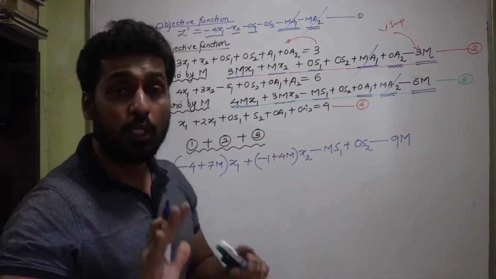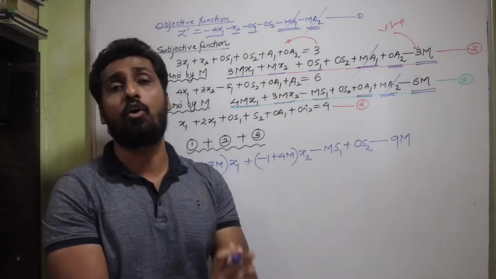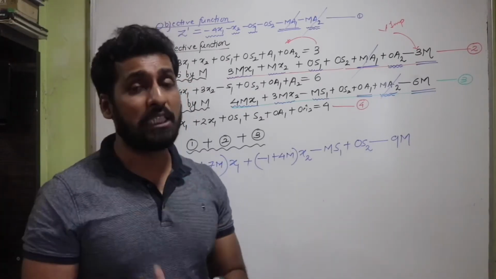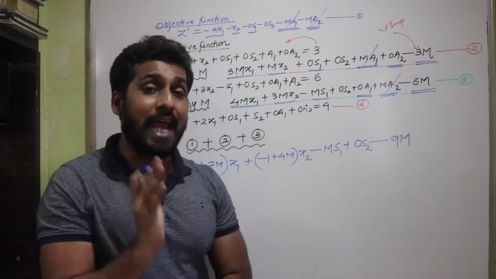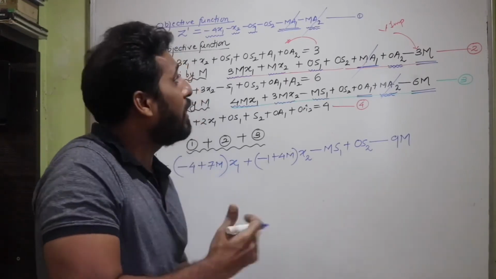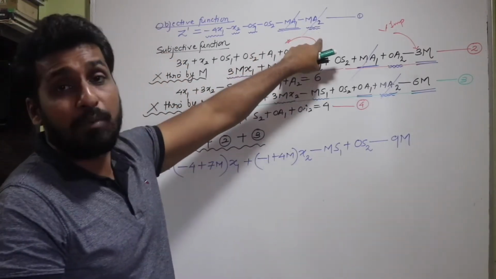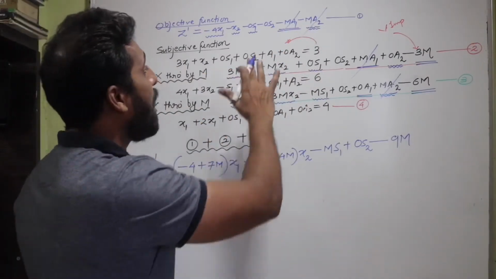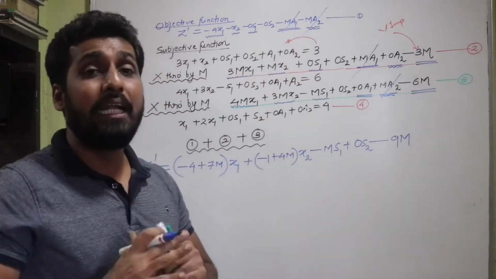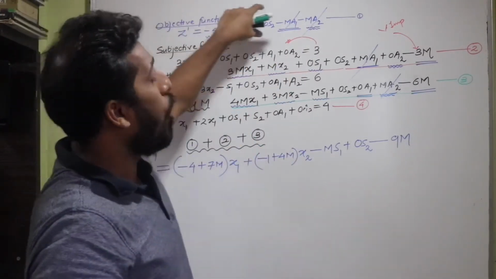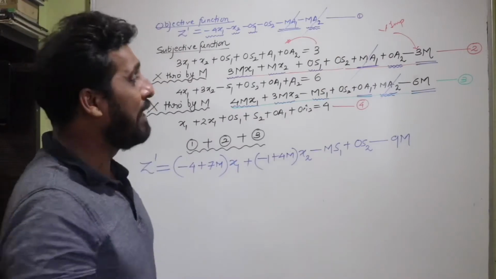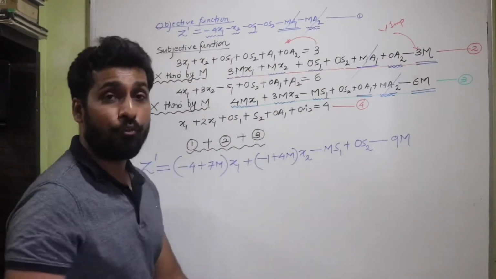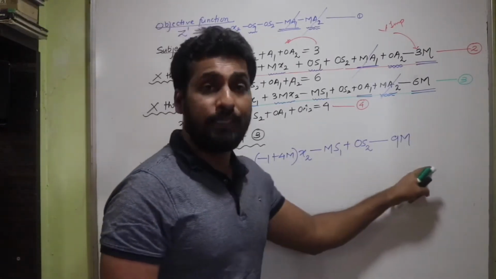So what did I do so far? Transformation of the given linear programming problem into standard form. Once it has been transformed into the standard form, the next thing that I did is I am getting rid of the artificial variables and the penalties which were put up in the objective function. So minus ma1 and minus ma2 need to be removed from the objective function. And how was it achieved? By taking the help of the equations that I have in the subject function. So this is my new objective function.